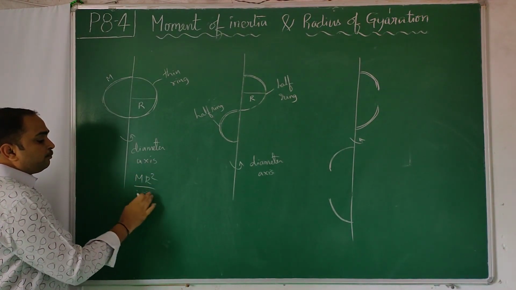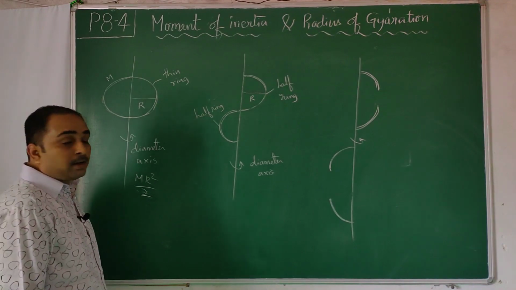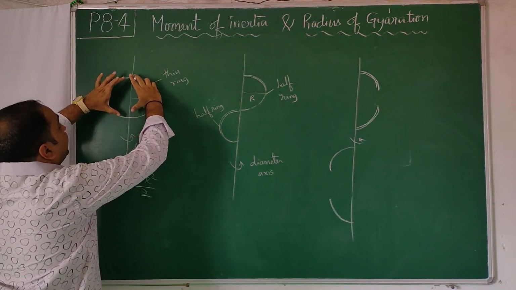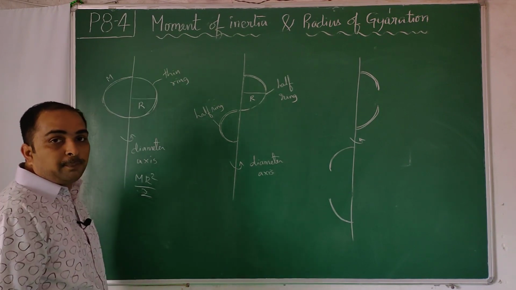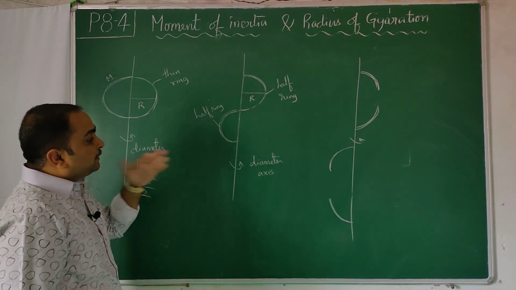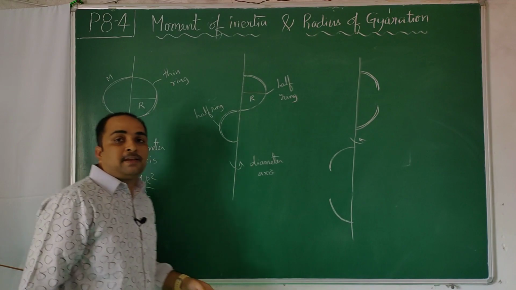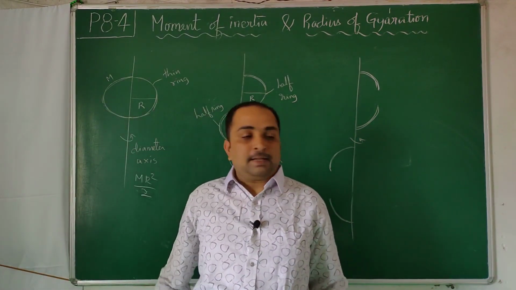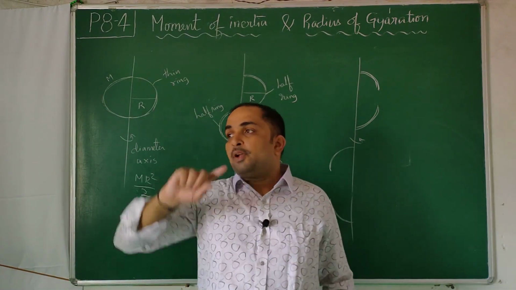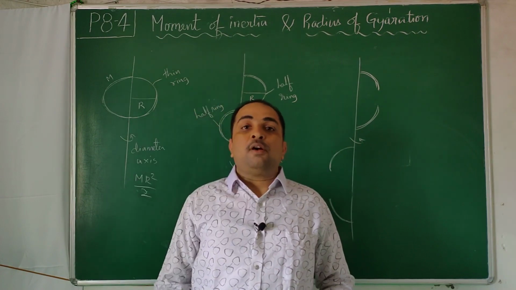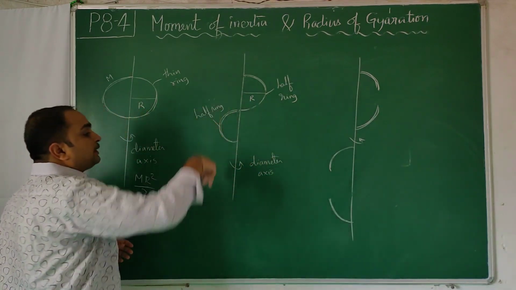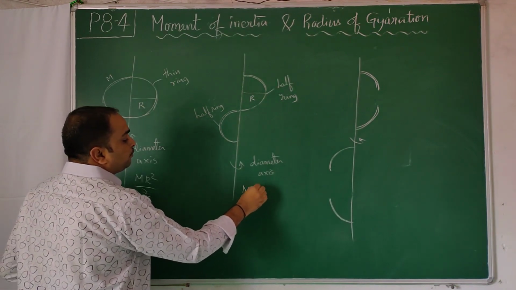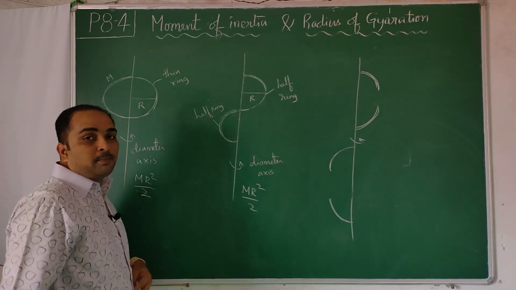Now I chip out the ring and slide some portion upward and some downward. This axis has no difference. Previously there was a half ring on this side and on that side, and now also. So even though you split like this, the formula comes out to be mr square by 2.